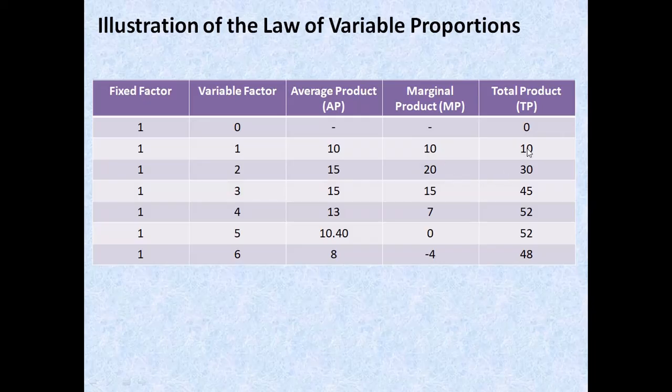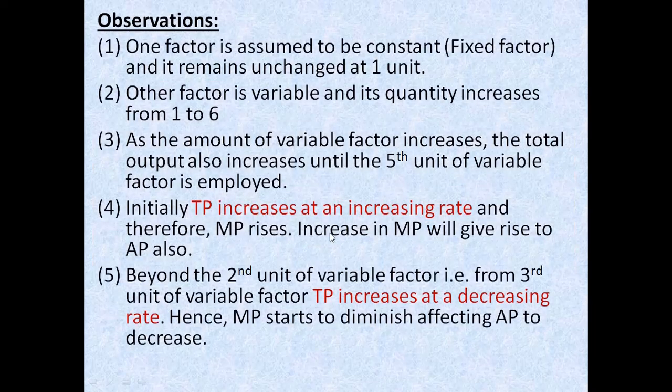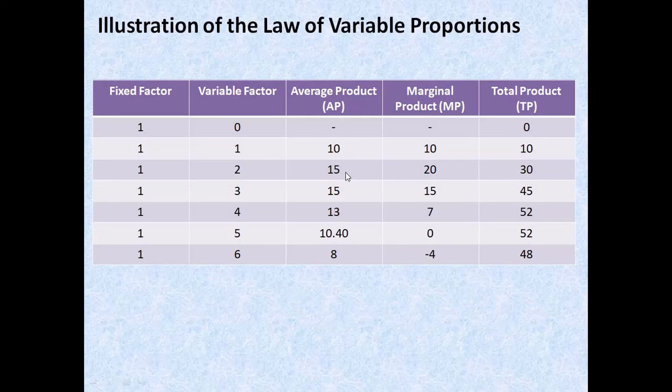So till this point. Okay, so until the second unit of the variable factor that is employed, 10, 30, MP is also increasing, and it will give rise to your AP also, by the way. Okay, so all these three will be increasing. TP also increases, MP also increases, and AP also increases initially at an increasing rate.